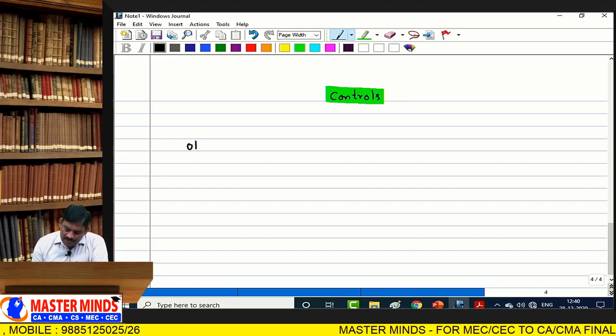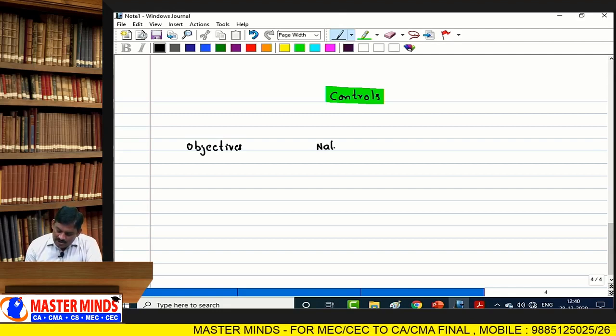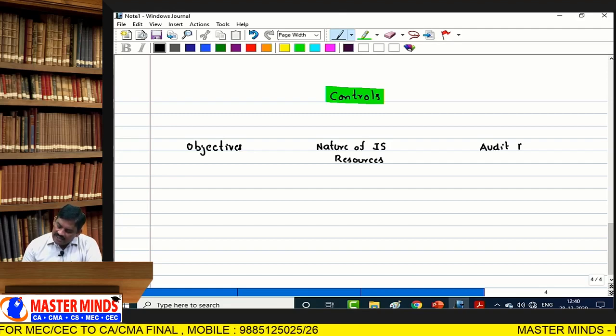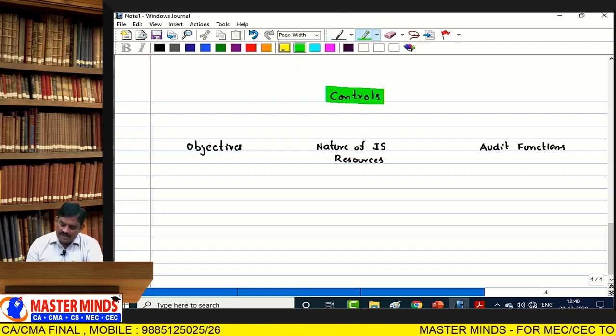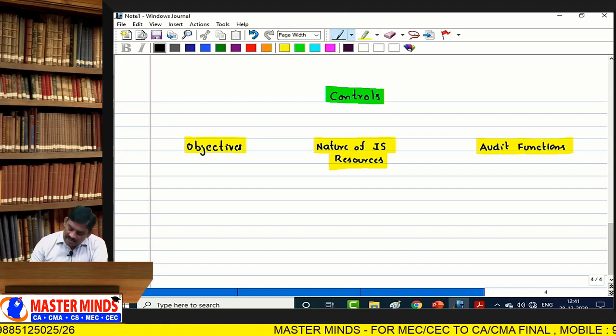Controls can be divided into 3 groups: based on objectives of controls, based on nature of information system resources, based on IS resources, and then based on audit functionalities, based on audit functions.